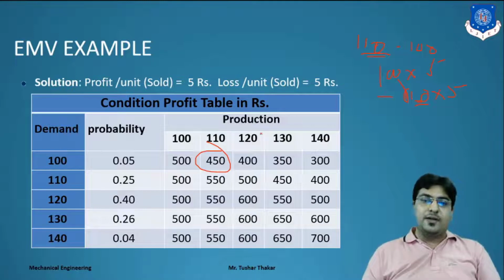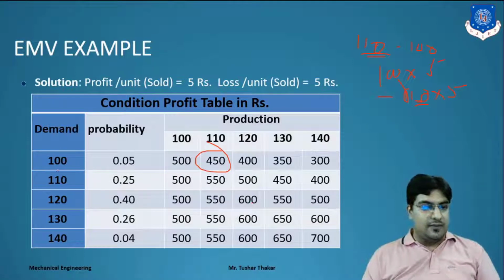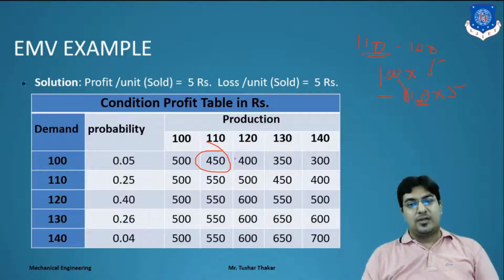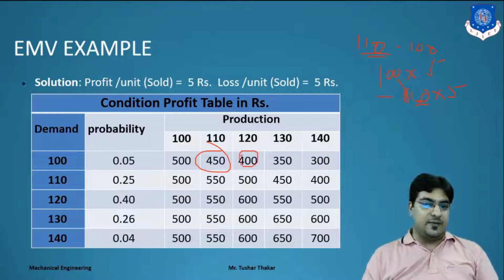Next, move forward for the third column. Here we can find out 100 demand, production is equal to 20. So what happened? 20 copies will be remaining. So 20 into 5, that is 100. So the profit is equal to 100 into 5 minus 20 into 5. So we can get here 400.